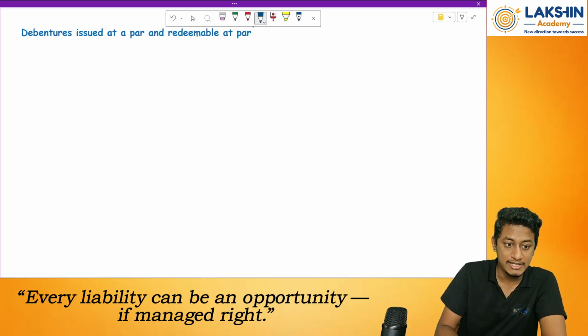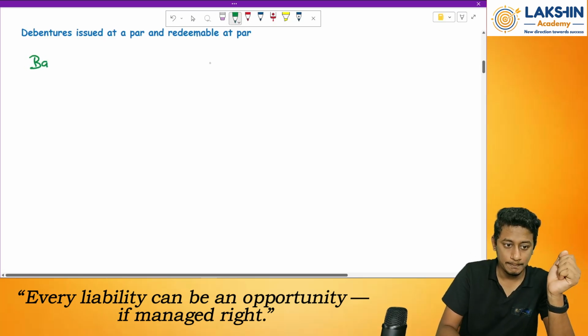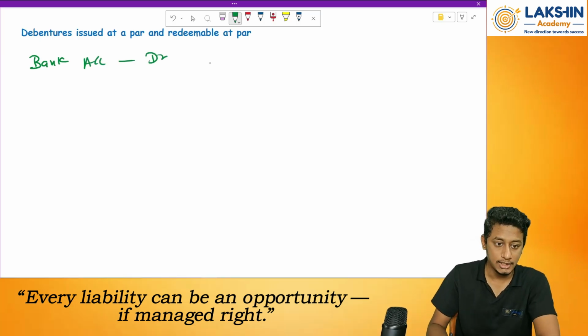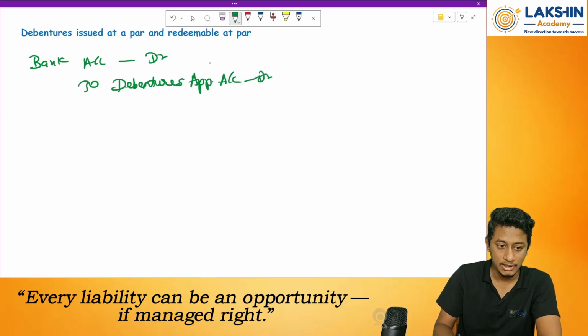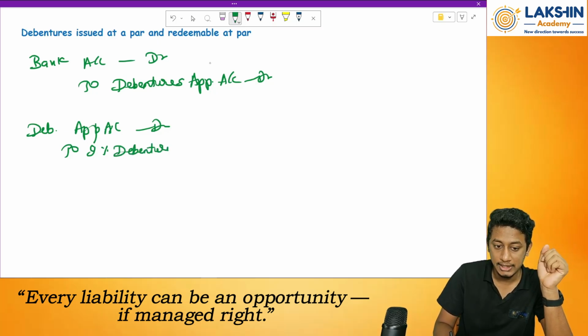So whenever the debentures are issued, what entry do you pass? First of all we receive the money, so bank account will be debited. Clear? Then to what? To debenture application account, debited. Then again debenture application account debited to what? Not to share capital, but to 9% or 10% debentures account, whatever the question asks you.